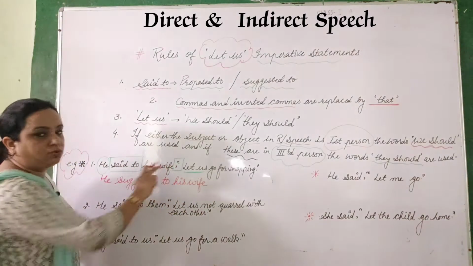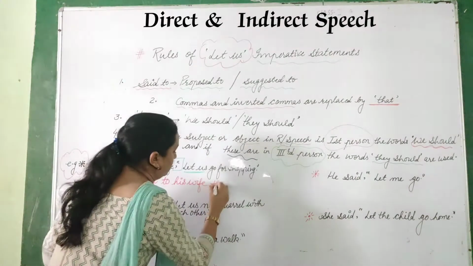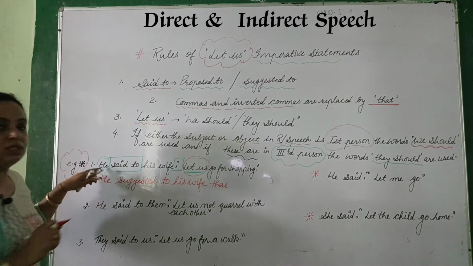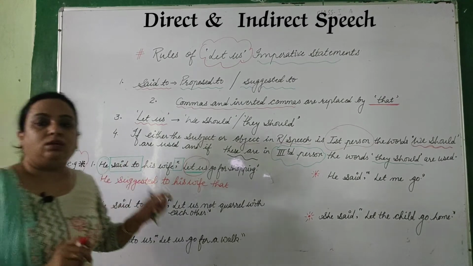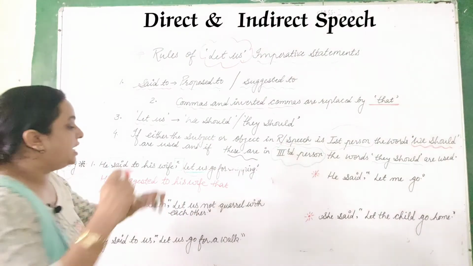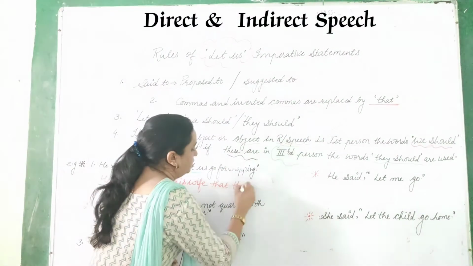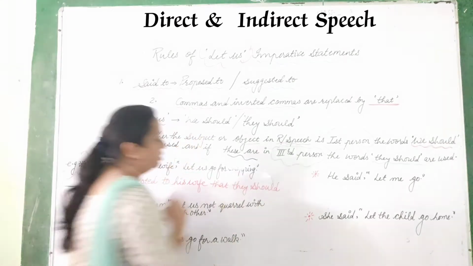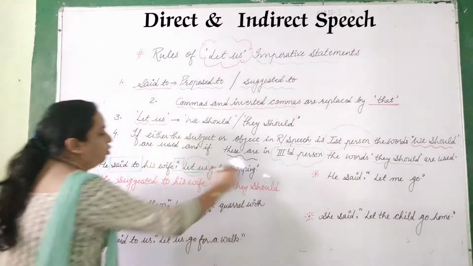The commas you have to change with "that", right? Now this "let us" we have to change because the subject is he, which is the third person. So what do we have to do? "They should". So we will write "they should", right? They should then go for shopping.